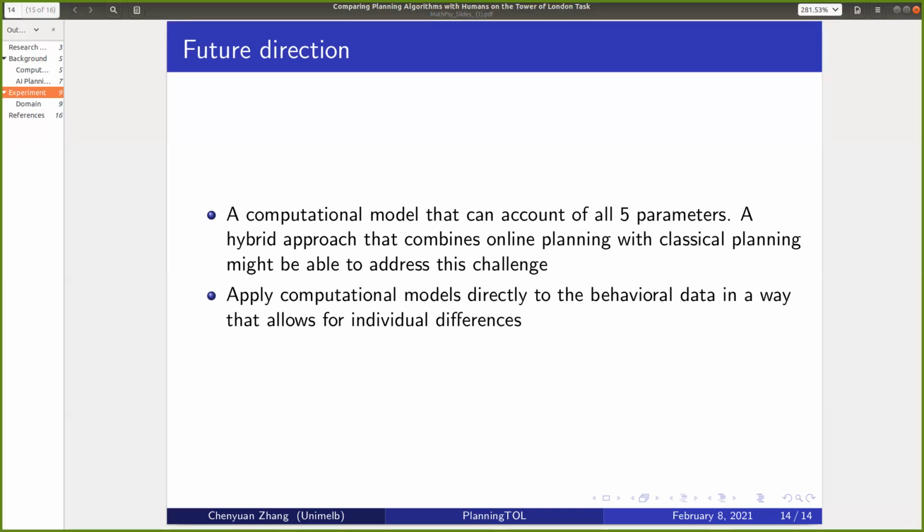A second direction for future work is to apply computational models directly to the behavioral data in a way that allows for individual differences. The regression analysis we reported, and by Berger, provides a simple initial target for computational modeling, but working directly with the data that they collected would allow a more fine-grained model evaluation.